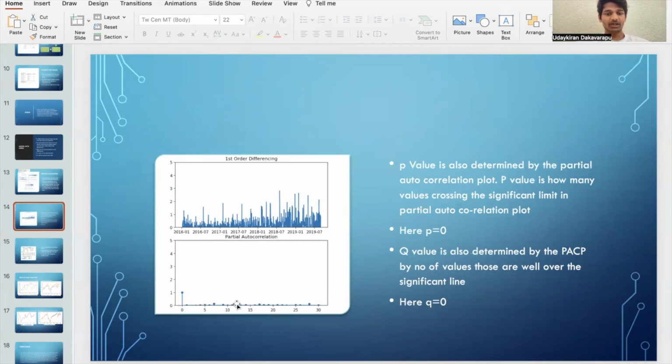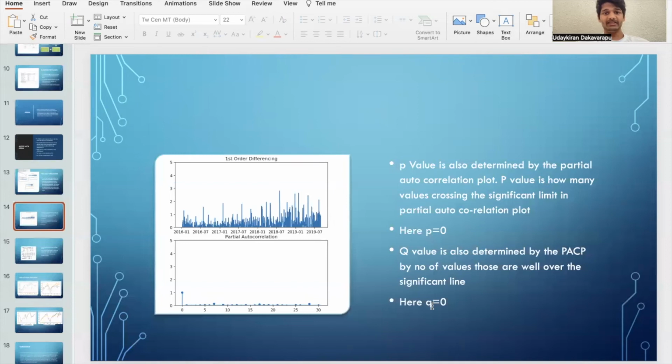None of the values are crossing the significant value, which means p equal to 0. The Q value is determined by the autocorrelation function, by the number of values that are well over the significant line. As you can see, there are no values well over the significant line. That means the Q value is also equal to 0.